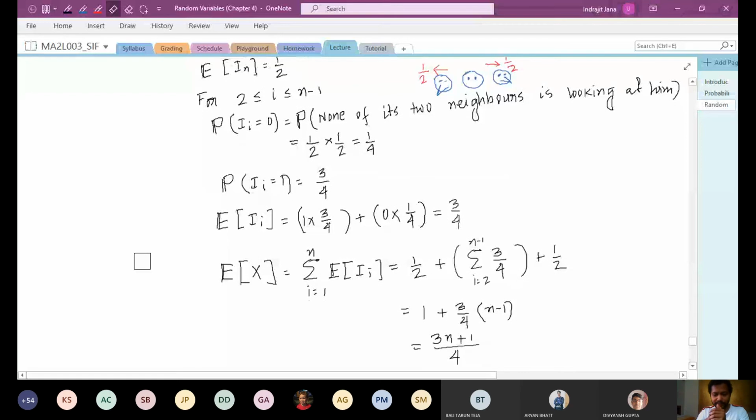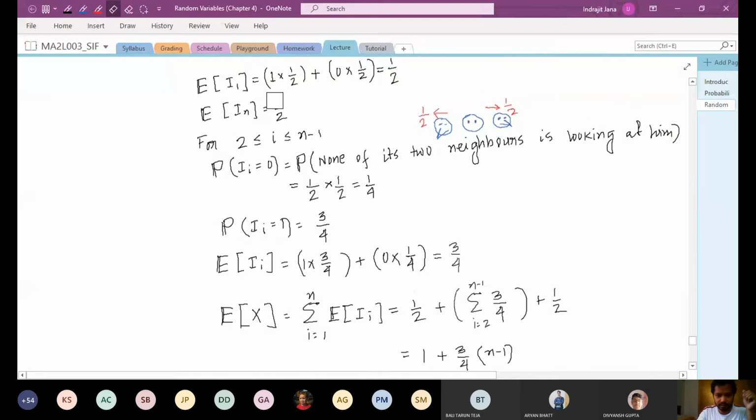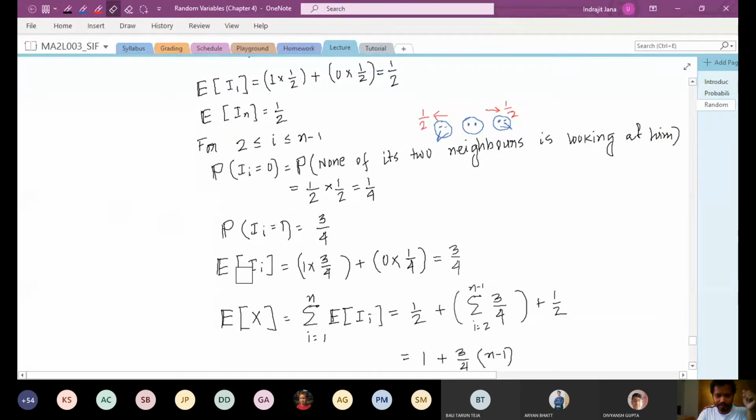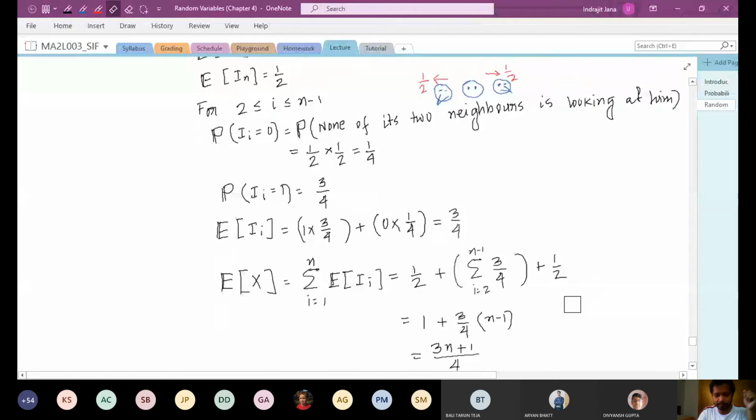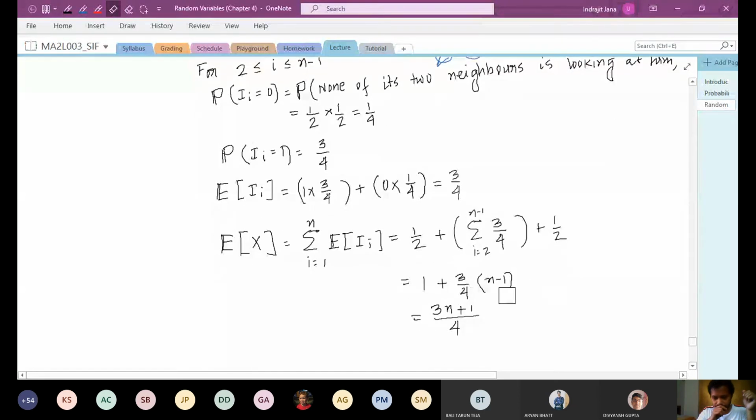Now, if you compute the whole expectation, the expectation of X is, as I said, the summation of the expectations of I_i. The expectation of I_1 was 1/2, so you have 1/2. All the middle i's have expectation 3/4, from i equal to 2 to n minus 1, and the last expectation, of I_n, is 1/2, so you have 1/2 at the end. So 1/2 plus 1/2 is 1, and then you have 3/4 times, actually, it should be n minus 2. I made a mistake here. So it should be 3/4 times n minus 2.